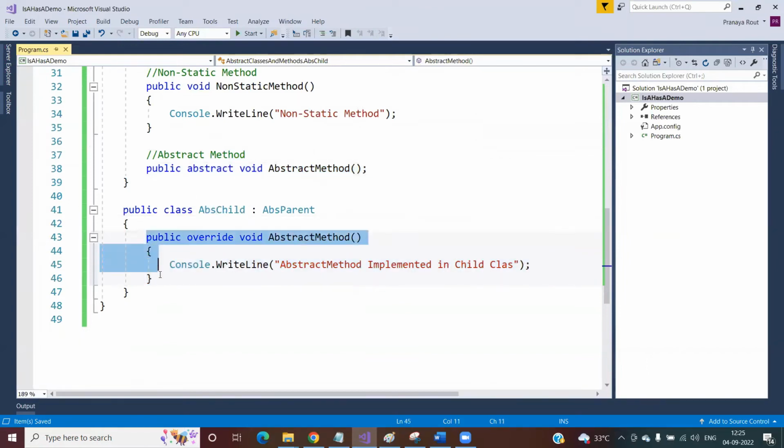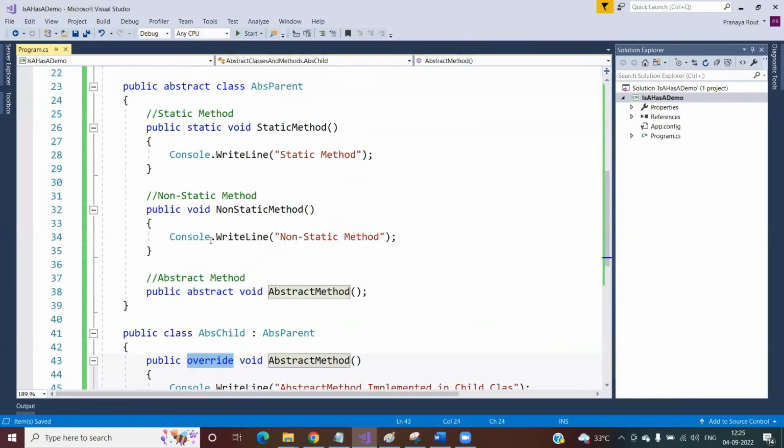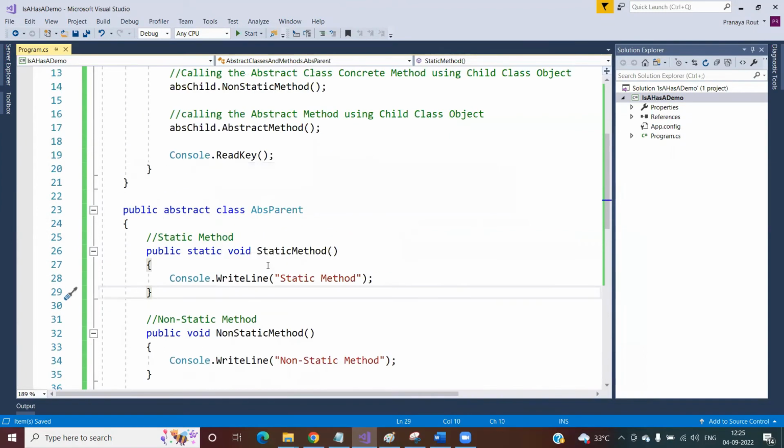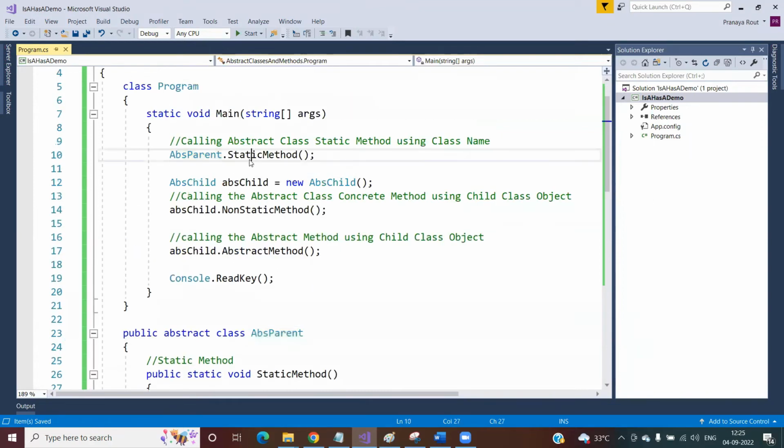That is fine. So the child class implements this abstract method by using the override modifier. Now my question is how I can consume these two members. As these members are non-static, as these are concrete members, how can I consume the static and non-static abstract class members? If it is a static member, then you can consume it directly by using the class name. The same concept we discussed in static. So it's a static method, you can directly call it by using the class.